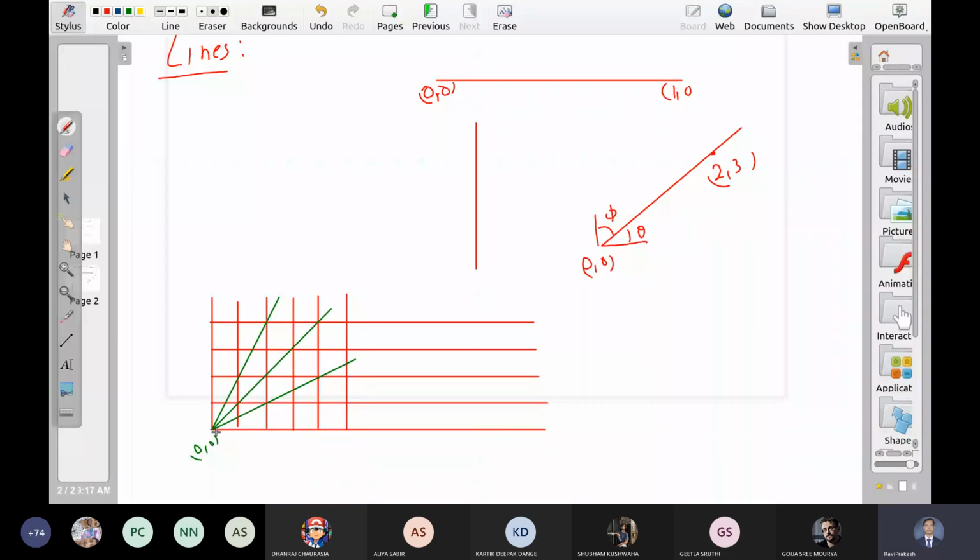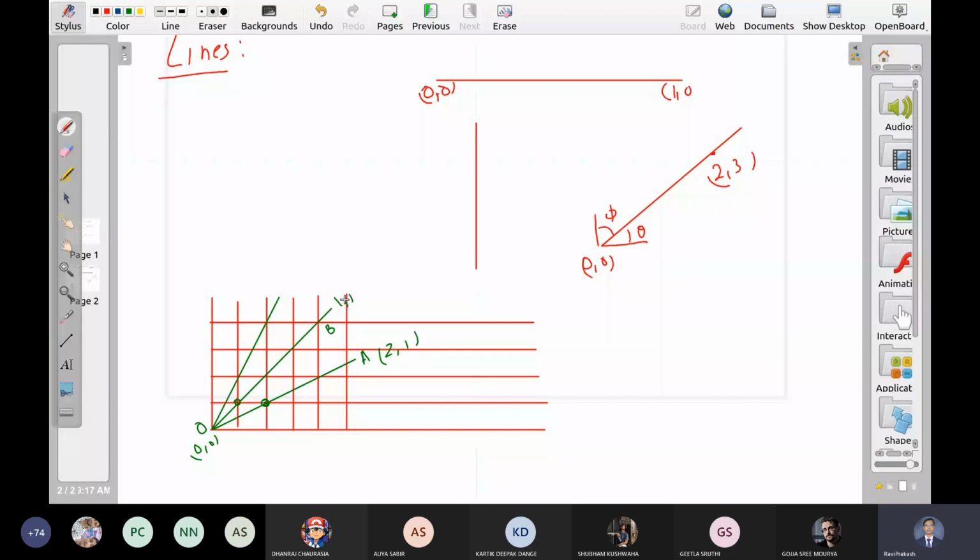Let us say this line OA. As you proceed from 0, 0, you can see at this point both the coordinates are integer. What is the x coordinate? 2. What is the y coordinate? 1. So you can say this is the 2, 1 line. Okay. What is this OB line? So start from 0 and you can see here we get both the coordinates integer. So you can say this is the 1, 1 line.